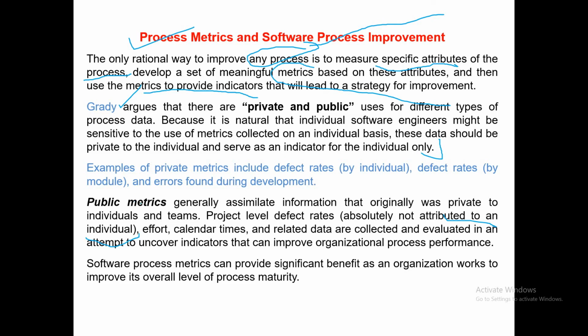It is basically related to the entire project. So effort, how much effort the entire project took, and calendar time related data are collected and evaluated in an attempt to uncover indicators that can improve organizational process performance. Private is for a particular user's performance and public is for organizational process performance.